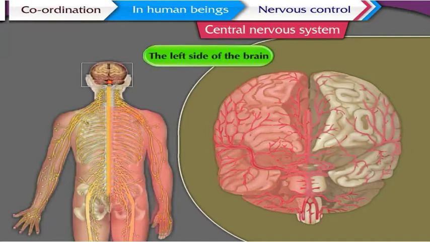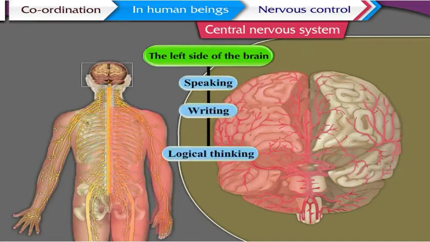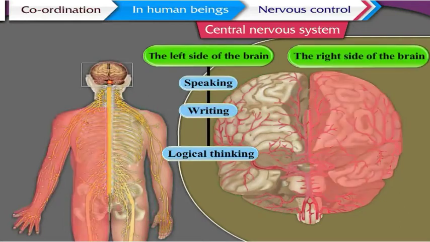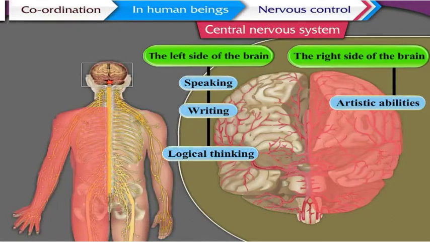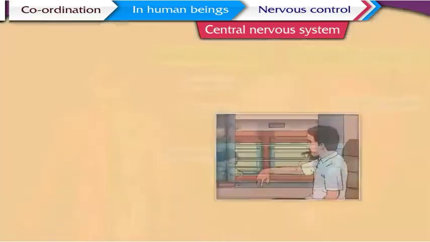Usually, the left side of the brain controls speaking, writing, and logical thinking, while the right side controls artistic abilities. Also, it is interesting to know how our memory works. Let us understand this. Sensory memory.